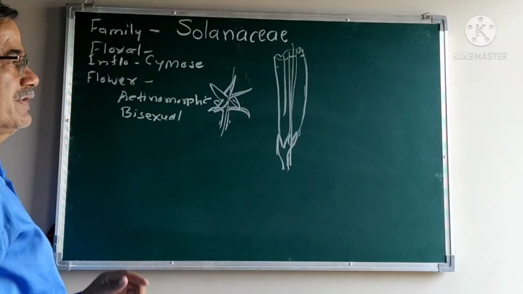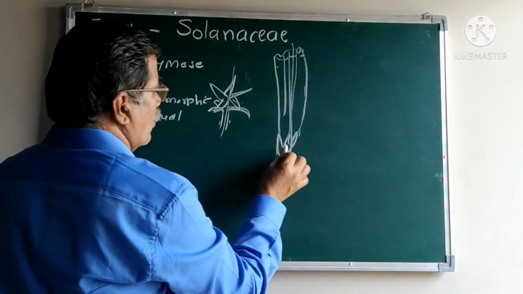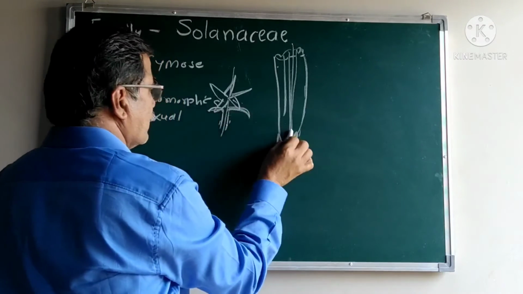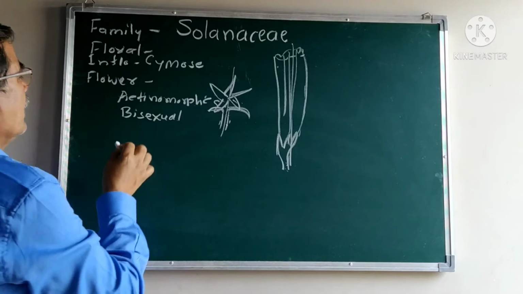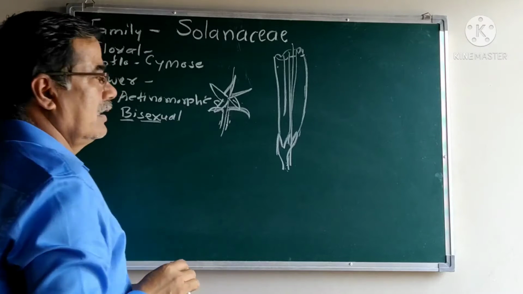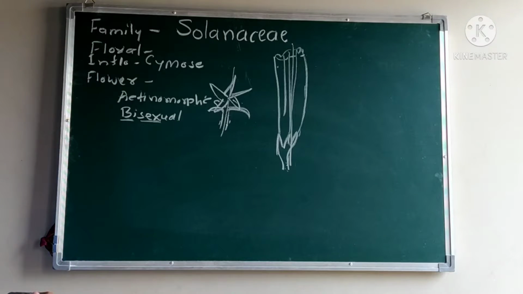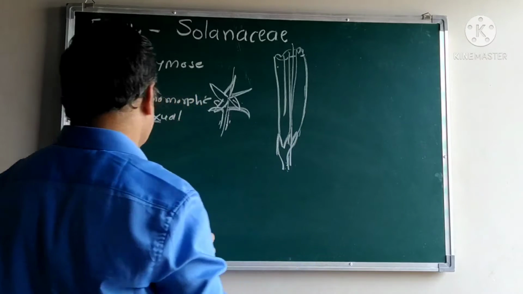Later on we are going to see androecium and gynoecium. Both reproductive structures are present in this flower, known as bisexual. Bi means two, sexual means sex organs, that is male sex organ and female sex organ are present in this plant body.